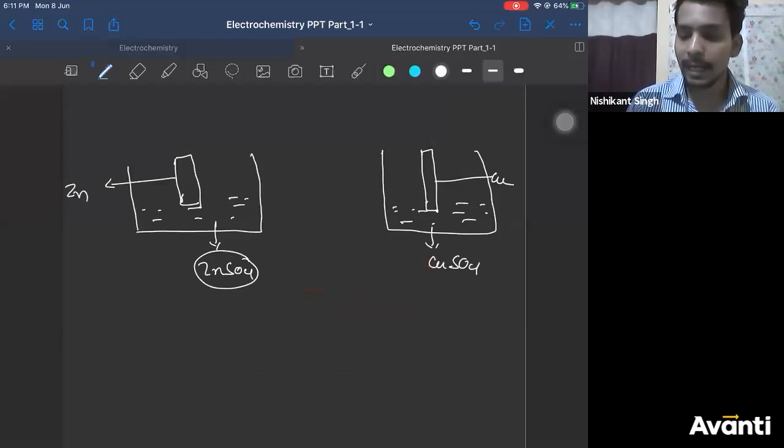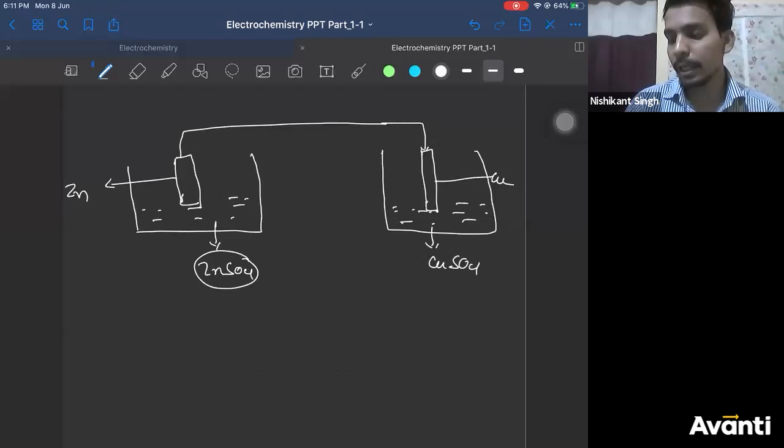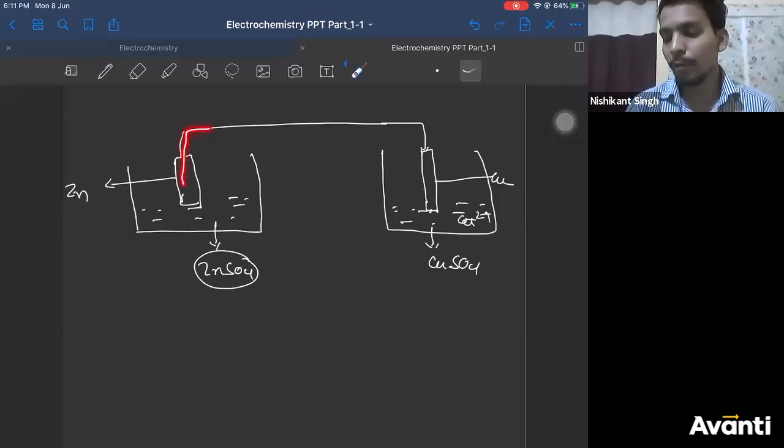Now I have separated them into separate beakers, but I have connected zinc with a wire to copper, and copper is connected to copper 2 plus. So eventually what will happen? Zinc will give electrons, which will go through the copper electrode and be taken by copper 2 plus.